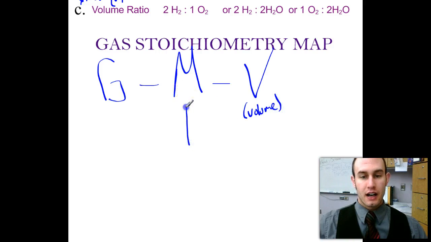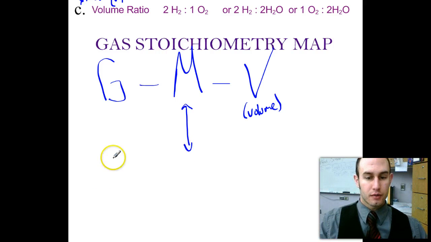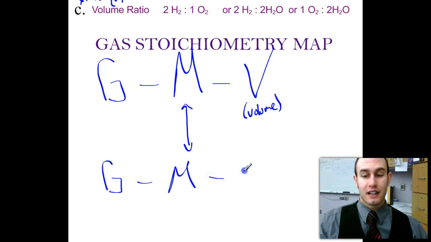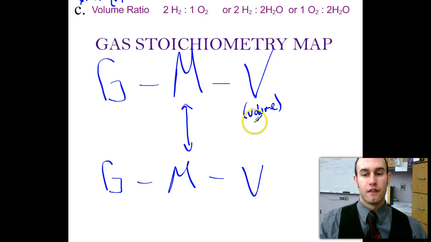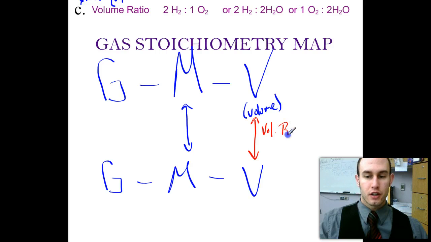Instead of atoms, I can use this right here. Again, I can do G, M, and instead of A, I'm doing volume. But the new thing that we get to do here is use a volume ratio. You can actually ratio volumes. The volume ratio is the same thing as our mole ratio. And remember the numbers that we have to fill in here.